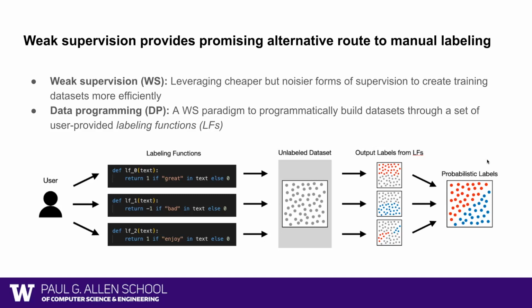For example, if we are to build a sentiment classification dataset, instead of hand annotating the data points one by one, the users create what we call labeling functions to programmatically label the datasets. The labeling function, for example, can be a Python code snippet that checks whether the word "great" is in the input sentence and returns positive sentiment correspondingly. Of course, the labels assigned by an individual labeling function can be noisy, but in aggregation, they can be close to the ground truth labels.